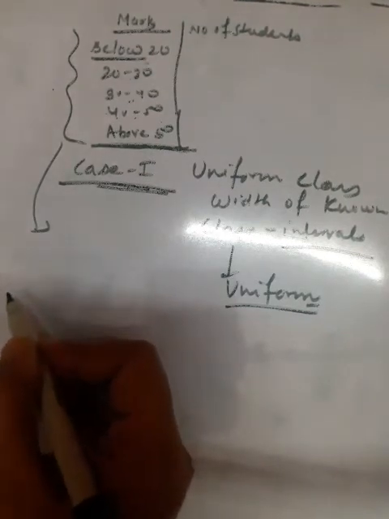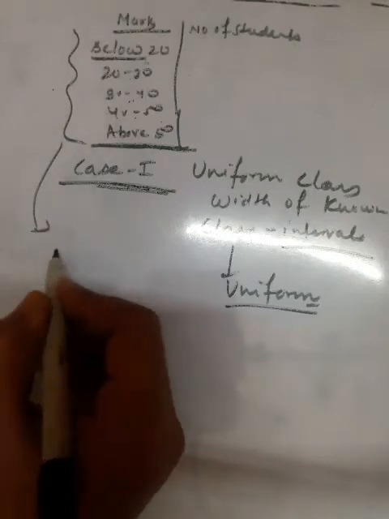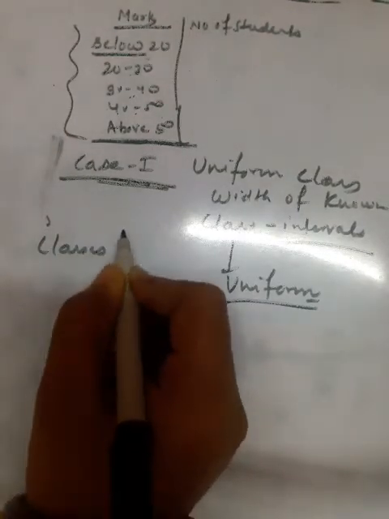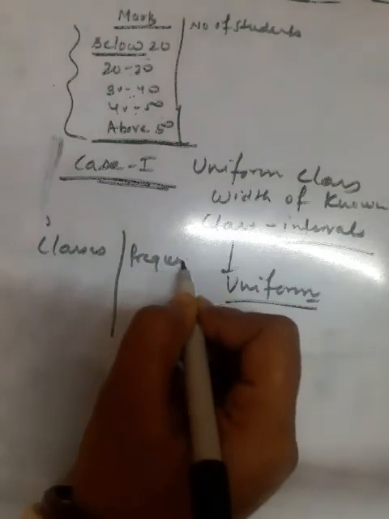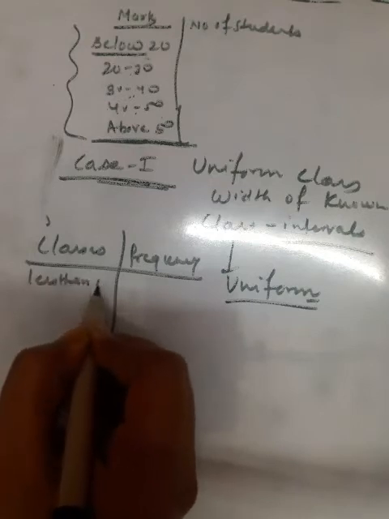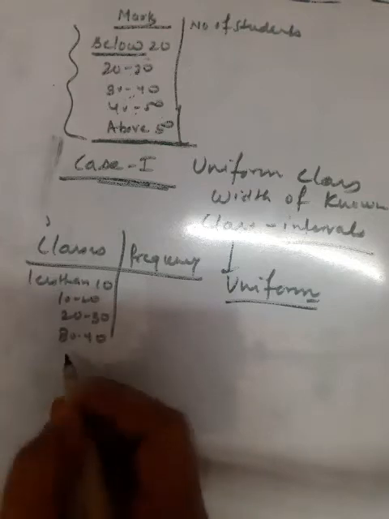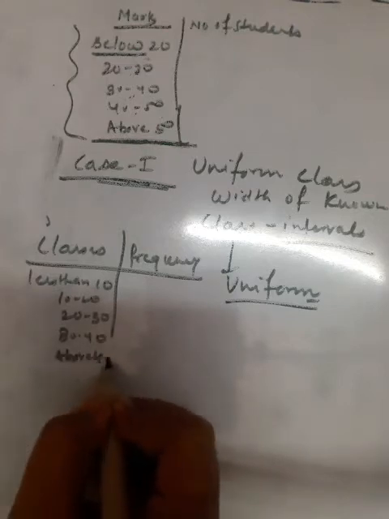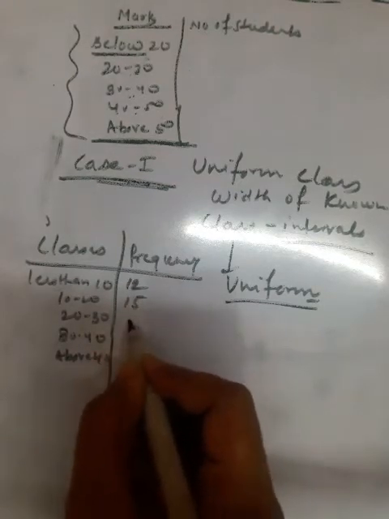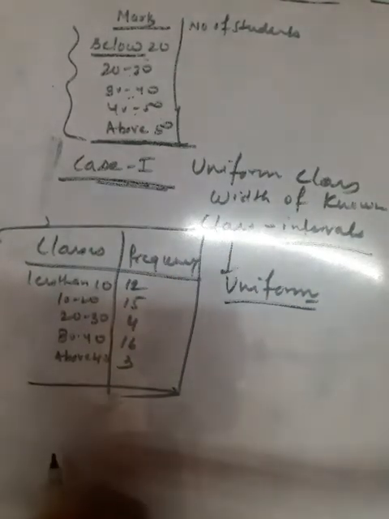Suppose I make a separate table, that would be easy, with classes and frequency. You have these classes: less than 10, 10 to 20, 20 to 30, 30 to 40, and above 40. And the frequencies, assume here, are 12, 15, 4, 16, 3. So you have this table of an open-end series.